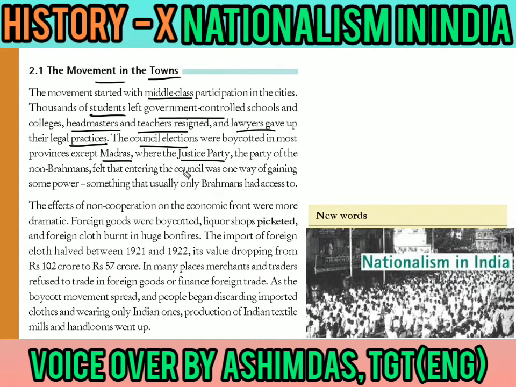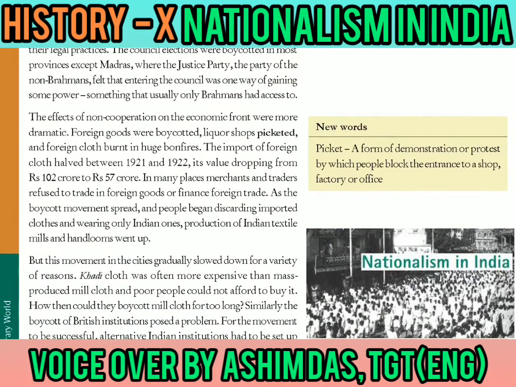However, one party was there in the province of Madras. The Justice Party said that we will participate in the council elections. Why? Because they had always been targeted, as they were non-Brahmins. They belong to the lower caste. So that is why they wanted to take part in order to gain some power.